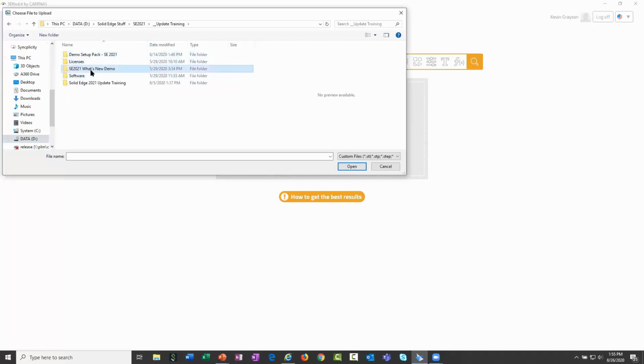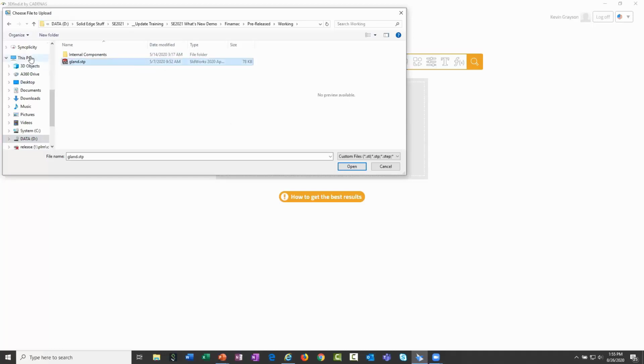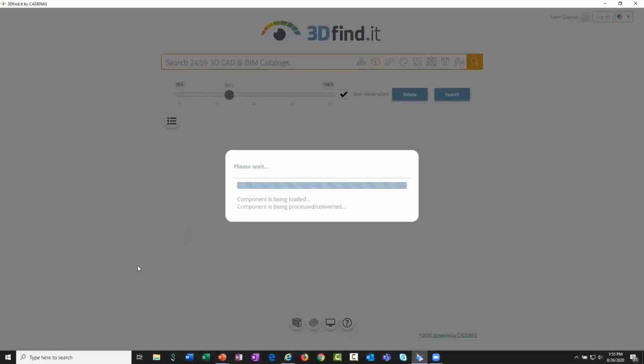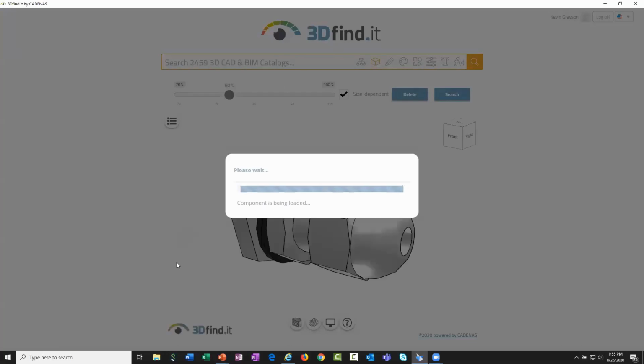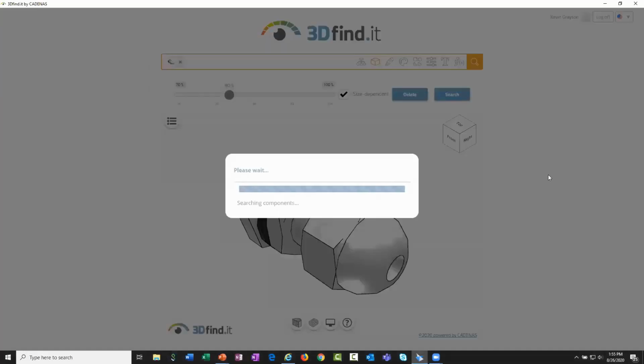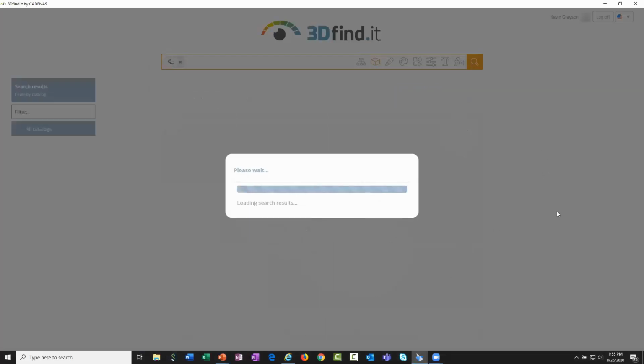So let's go into a folder where maybe I have some different files that I want to do a search on. In this case, I'm doing a gland, a step file. So I'll open up that step file right here within the 3D Find It interface, and it'll import or bring that part in, and then I can say search for parts that look like this. When I search for that, it'll go out, as you saw it do before, and find components that are like this from different vendors.